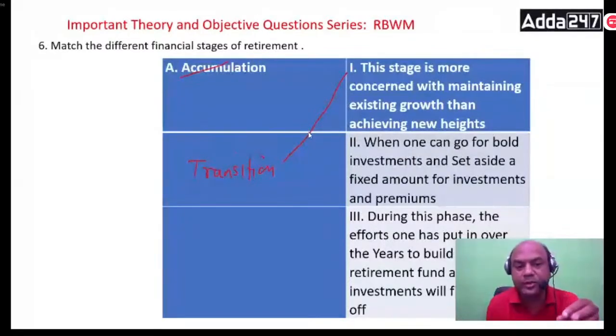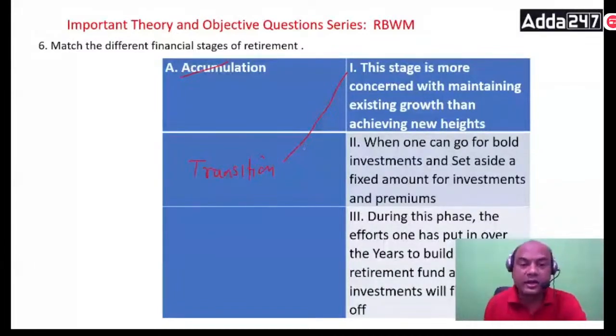I'll give you a simple example in investment. Up to the age of 35, I do take risky bets, like huge investment in shares. Let it happen, nothing happens. That is the general attitude in accumulation. At the age of 35 and above, we generally have a family and children, so we have to think of their education also. In that case, we don't take bold decisions. We take somewhat less risky decisions. The stage is more concerned with maintaining the existing growth, and that is transition.